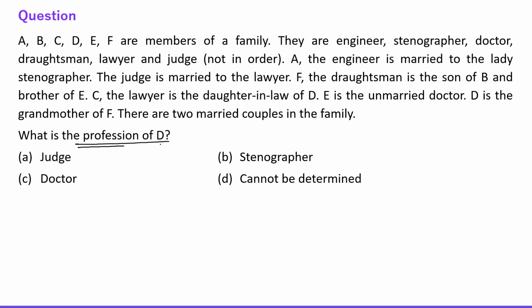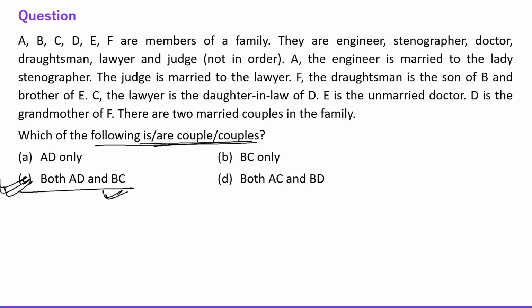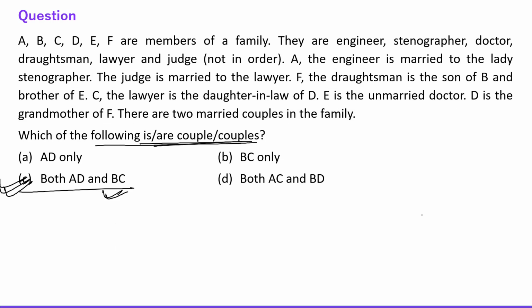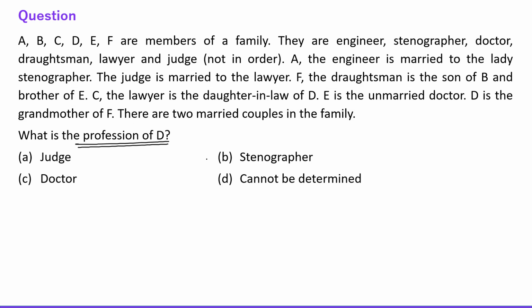Third question, the profession of D. What is the profession of D? D is in the first generation. She is a stenographer, right? This is the table. What's the profession of D? So D is the stenographer, right? Okay, D is the stenographer. B option is the right choice.